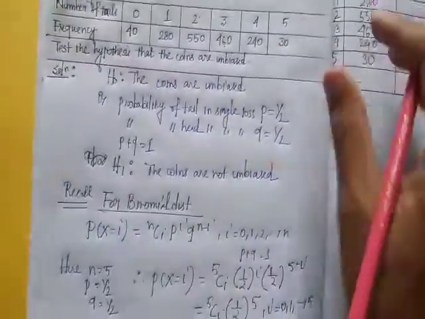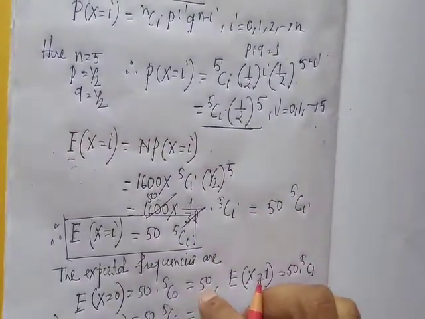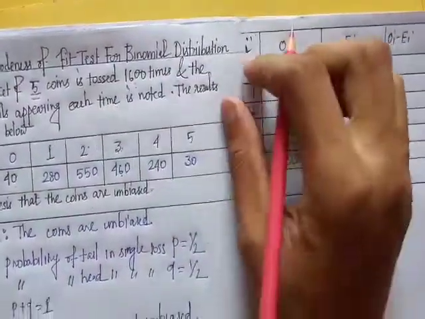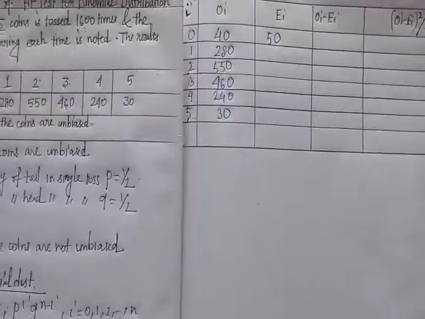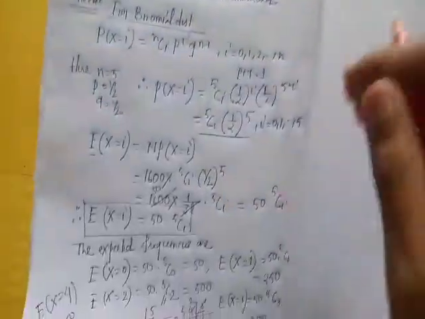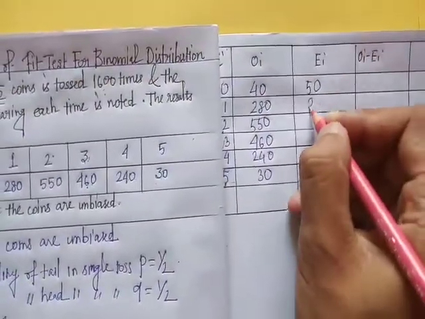Now the expected frequency Ei. When I equal to 0, expected frequency is 50. When I equal to 1, expected frequency is 250.